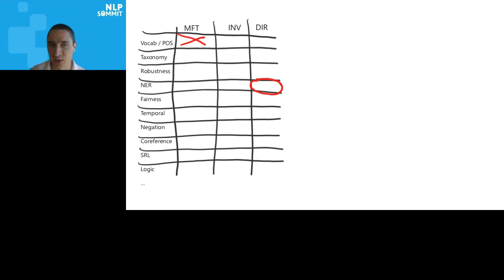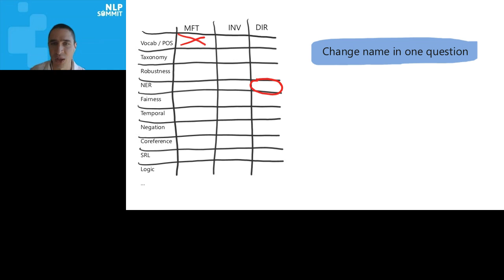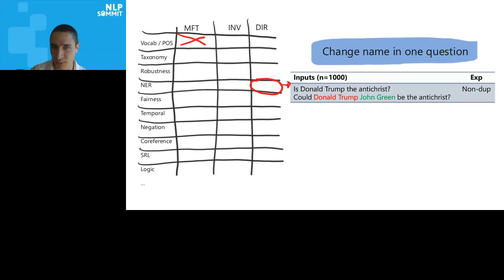And examples like this. NER, we did a directional expectation test where we changed the name in only one of the questions. So you have two questions about the same person, in this case, Donald Trump. And in one of them, we changed Donald Trump to a random name, John Green. And expect, look, if the questions were duplicates before and you changed a named entity like that, it's not going to be a duplicate anymore. But BERT and RoBERTa still predict a duplicate about a third of the time.